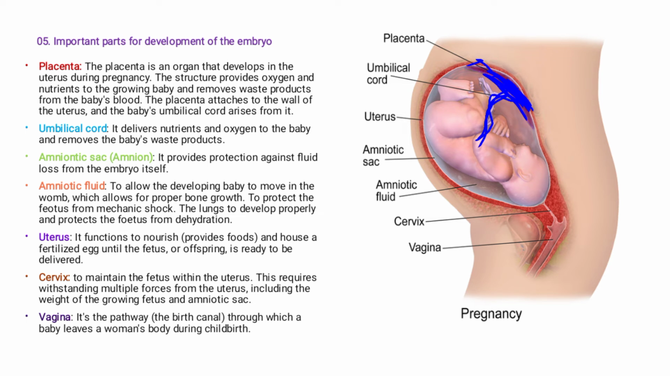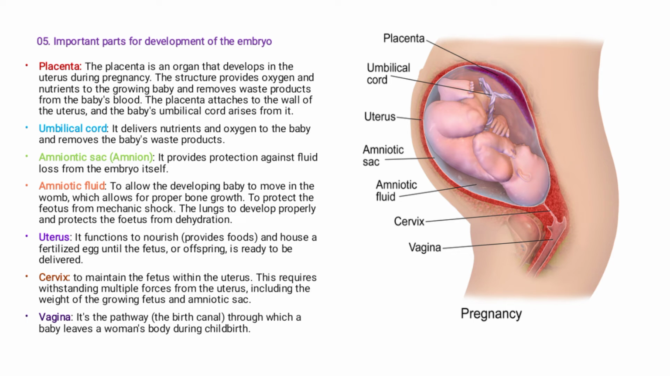Now, what is the function of the umbilical cord? The function of the umbilical cord is that it delivers nutrients and oxygen to the baby and removes the baby's waste products. Meaning, nutrients from the mother are delivered to the developing fetus through the umbilical cord. And through the same umbilical cord, there's also a tube where nutrients are delivered, and a different part where the waste products are taken from the developing fetus to the mother.